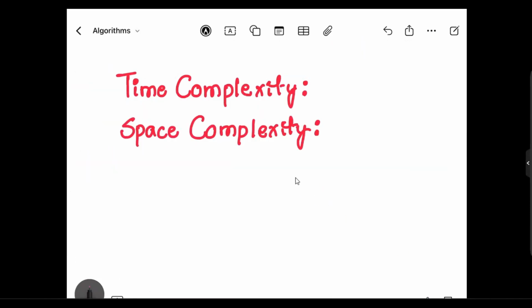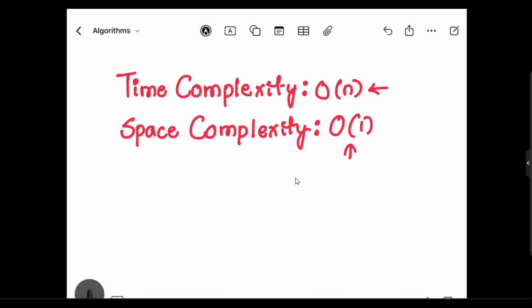So what will be the time complexity? The time complexity would lead to big O of n for the code that we have written. And what would be the space complexity? Space complexity would lead to big O of 1 as we are going with only extra constant space. So time complexity is big O of n and space complexity is big O of 1. This is it for the Kadane's algorithm.